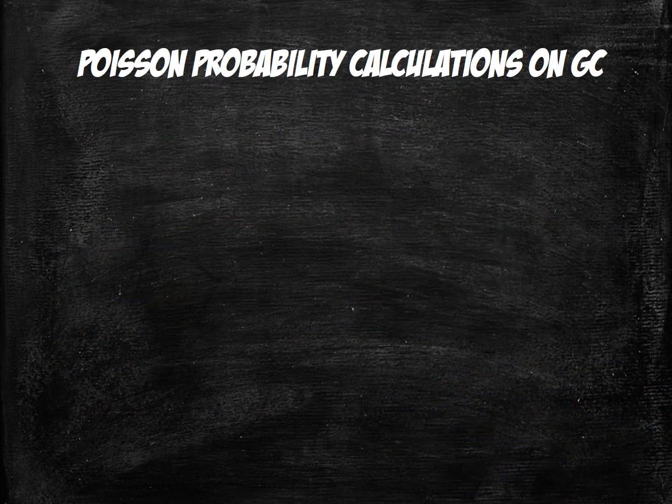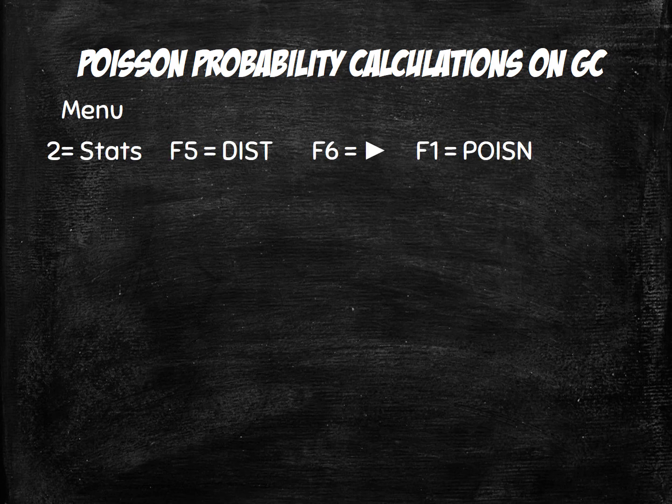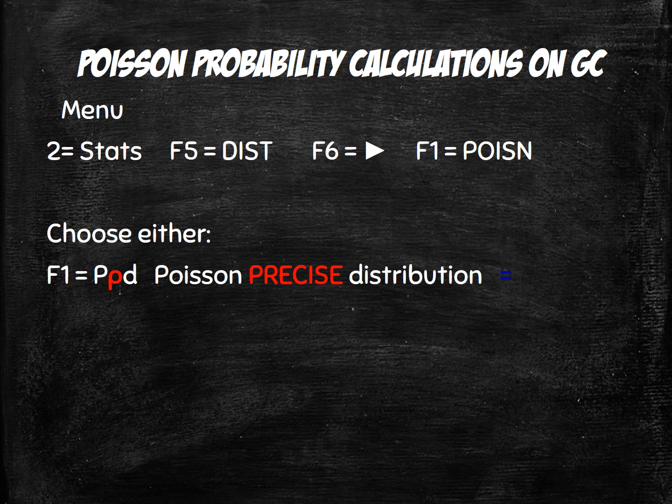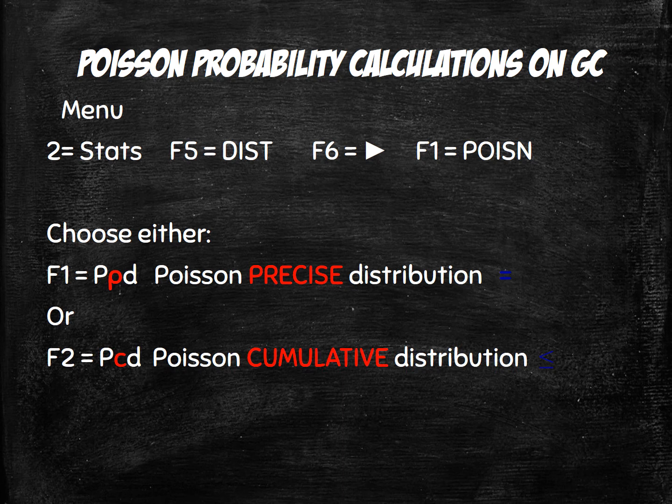If we're looking on the graphics calculator, we go to Menu first, go to 2 for the stats, F5 for the distribution. We need to go on to the next screen, so you need F6 for that arrow, and then F1 for the Poisson distribution. And then from there, you either choose the PPD for the precise distribution for a particular value, or you can use PCD, which is cumulative distribution, so it's up to a certain point. Mu on the graphic calculator represents lambda, so our mu is just our lambda.